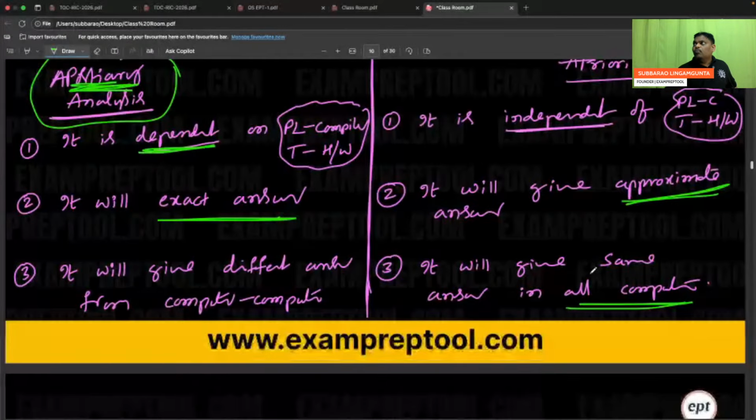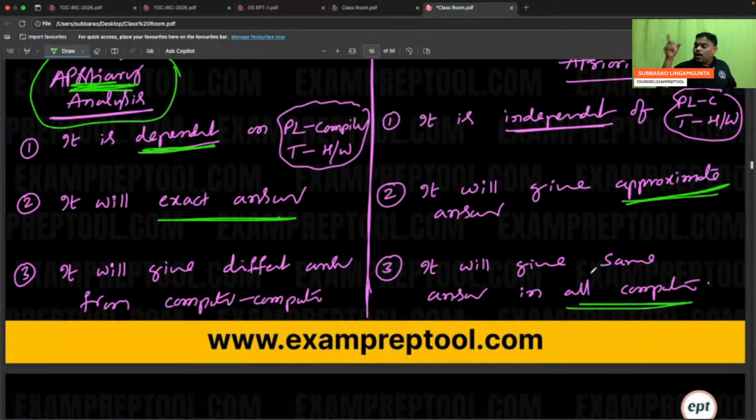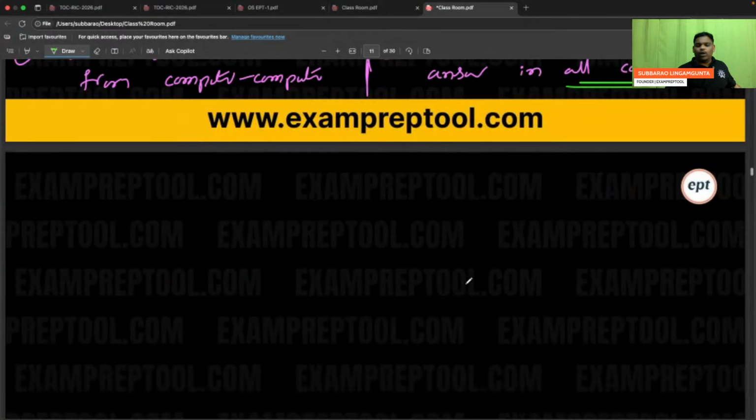Remember it like that. Post-theory means waiting. Why am I waiting? I should know the language of the compiler and the type of processor. That is the reason you are waiting. So post-theory means postponing, and priori analysis means immediately. Why? Independent. I don't want the actual things. So an approximate answer, and on every computer, the same time complexity. Okay, I think you got it.